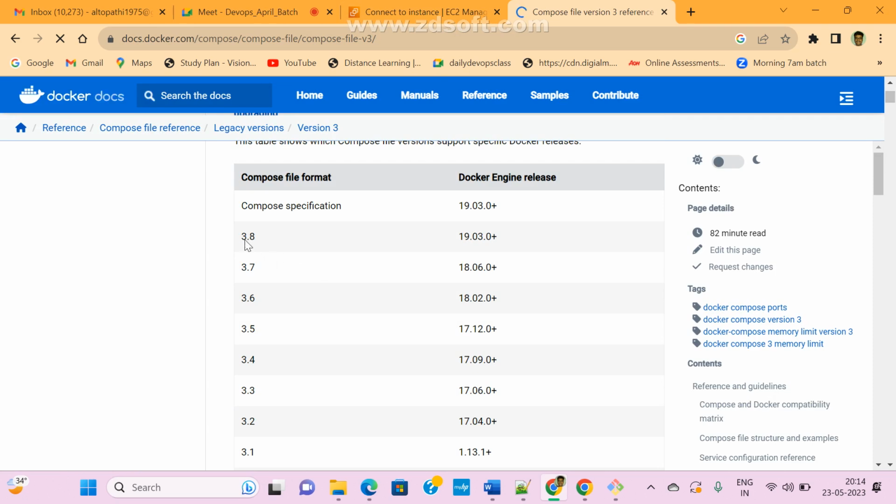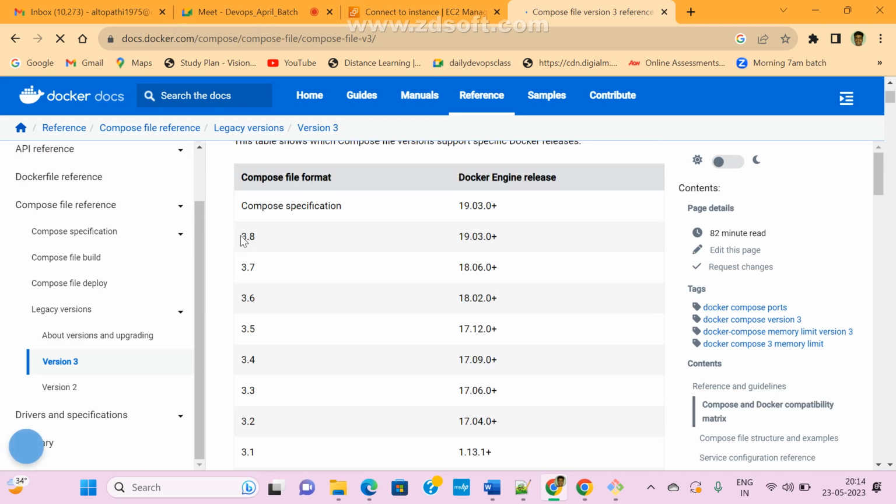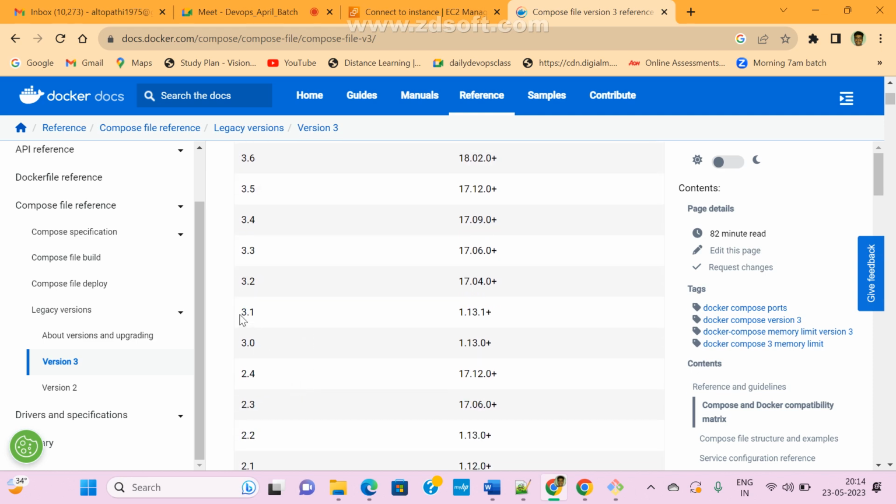Now see here, Compose 3.8 supports Docker Engine release 19 plus. This is the Compose file format, and this Compose version will support it. Right now we are using 3.1, which is supporting 1.1.